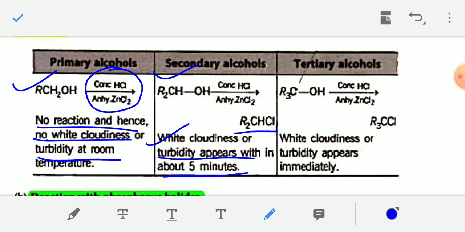And tertiary alcohol, general formula R3COH, when it reacts with Lucas reagent, you will get tertiary alkyl halide, and white cloudiness or turbidity appears immediately.